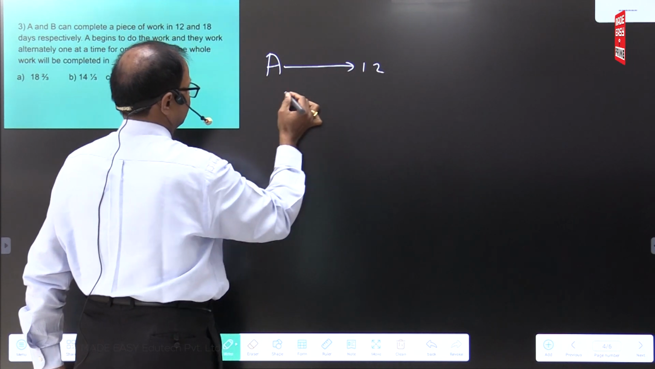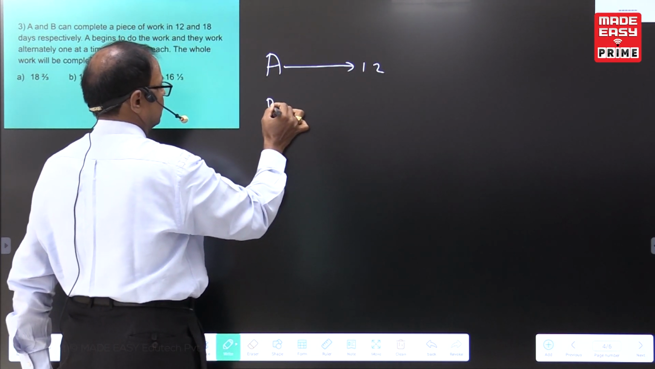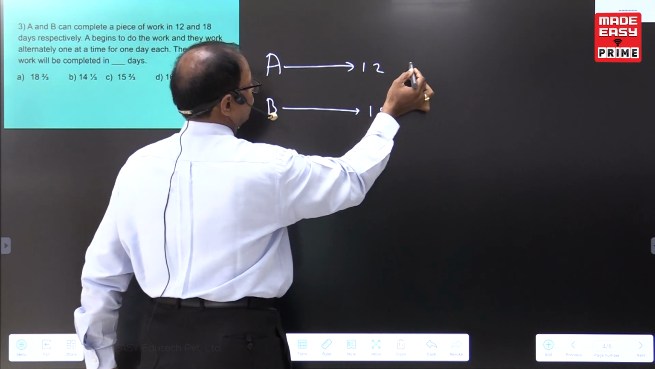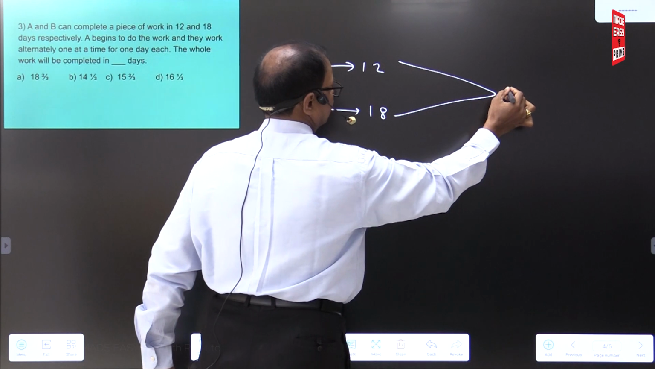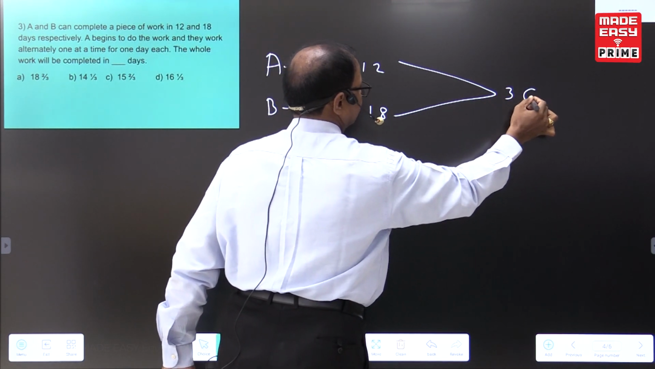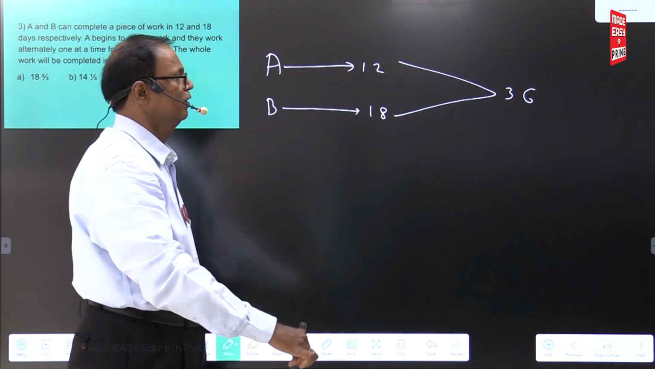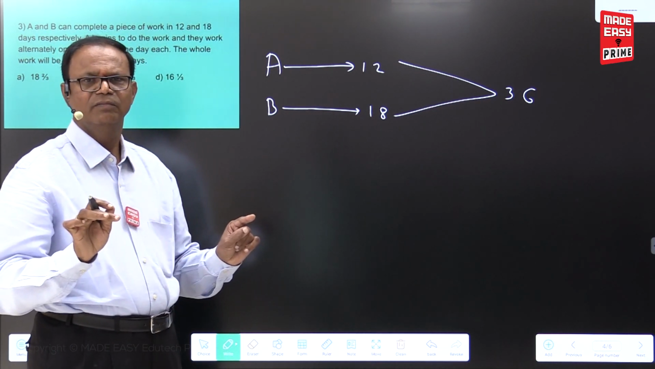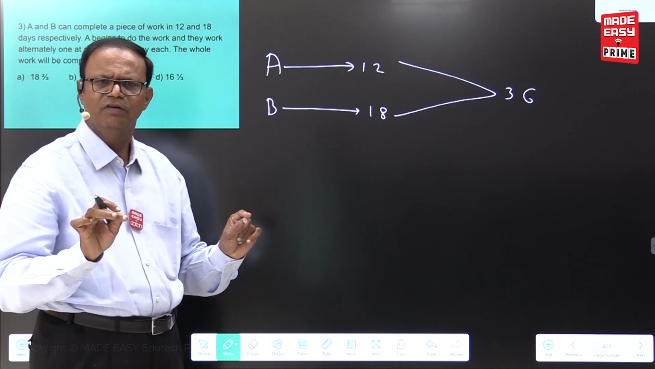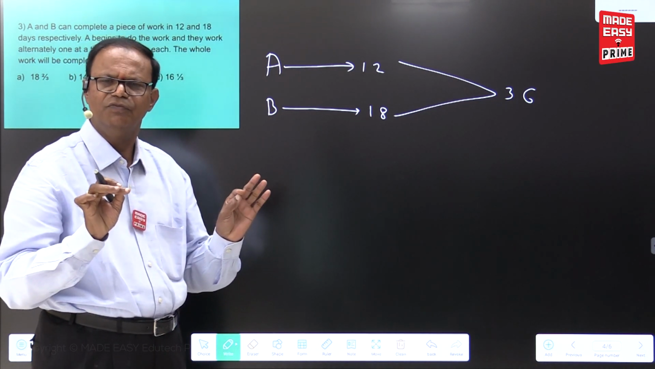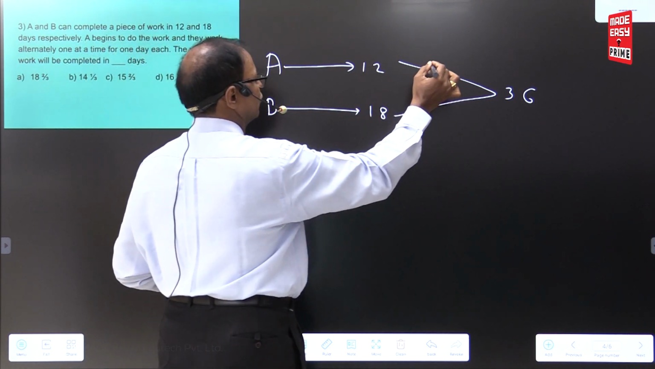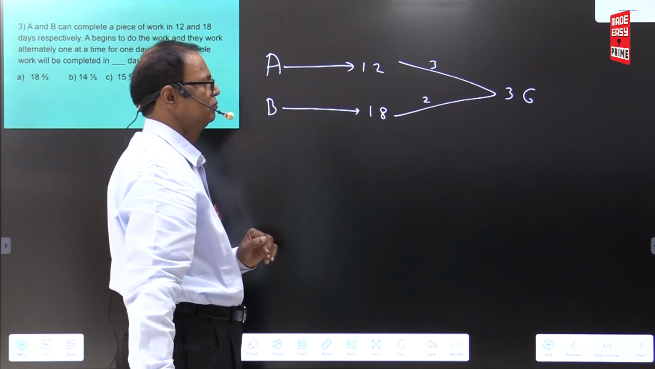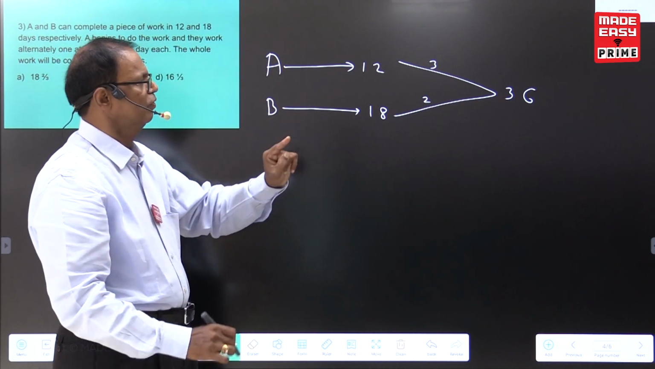A 12 days, B 18 days. For both of them, 36 LCM. Both of them LCM 36. LCM of 12, 18. I am writing the short method to go for objective oriented. 12 into 3, 18 into 2. LCM for 12, 18.